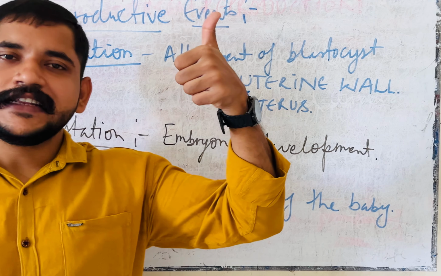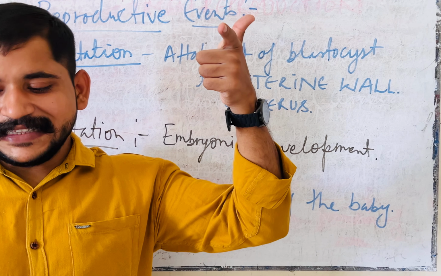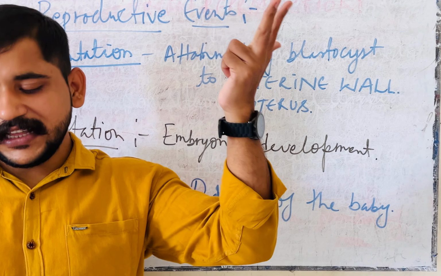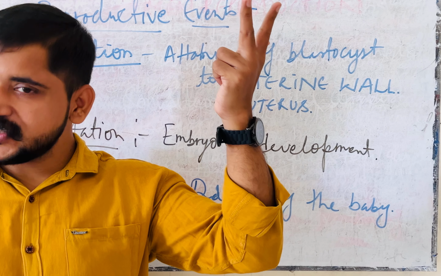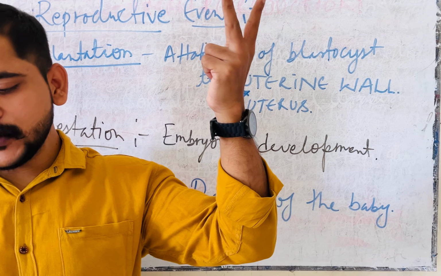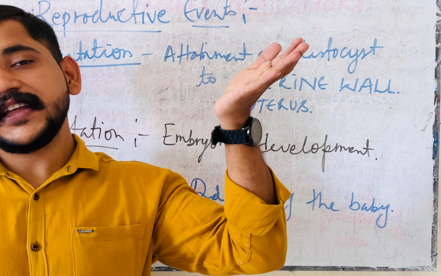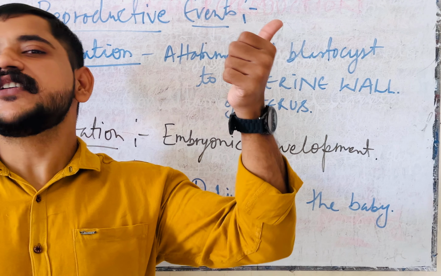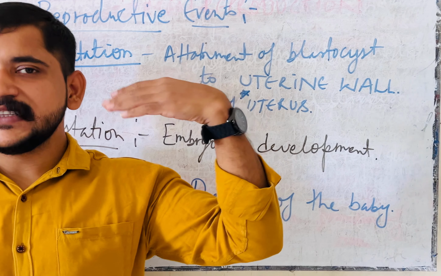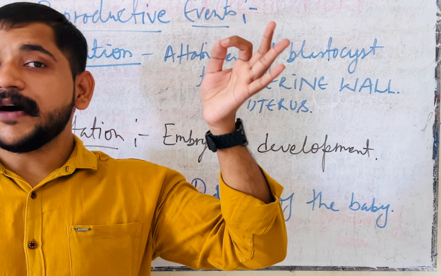Wonderful. The next event is insemination. The third event is fertilization. Wonderful. The fourth event is implantation. The fifth event is, can anybody give me the answer? Wonderful, gestation. Then the sixth event is parturition.